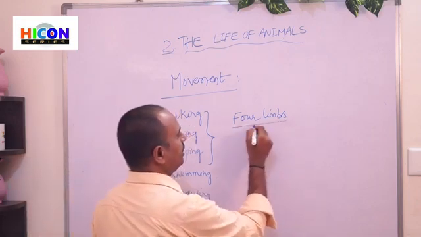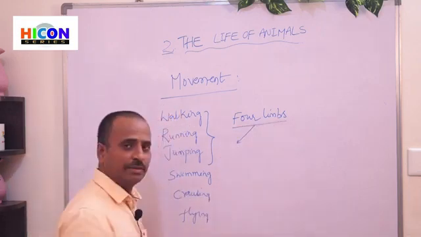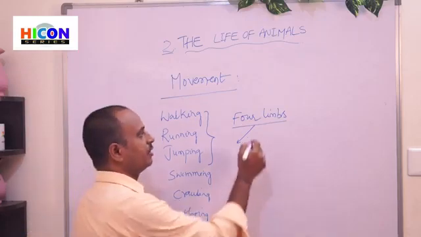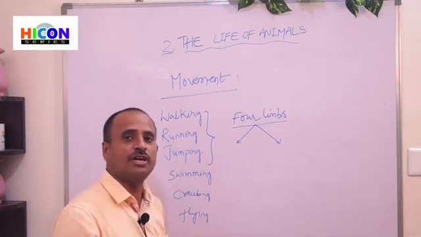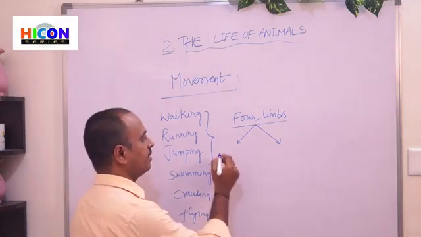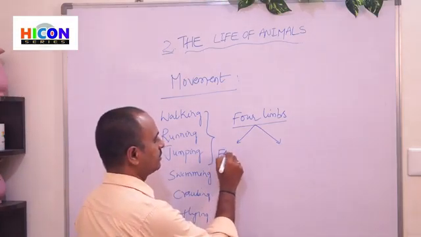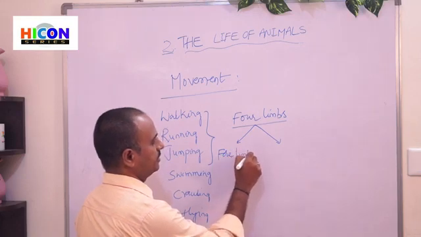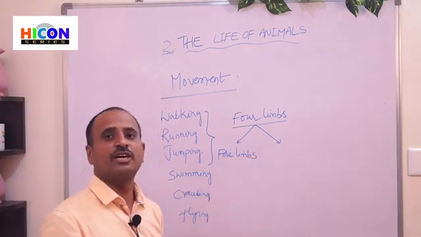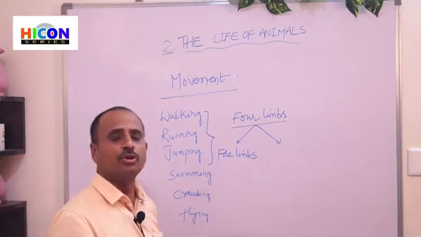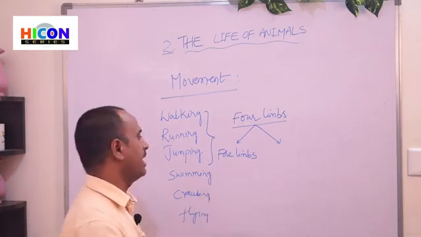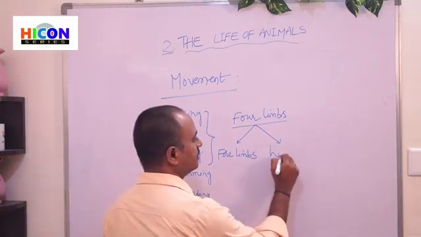So there are 2 limbs at their front and 2 limbs at their back. So the 2 limbs which are present at their front side are called forelimbs, and the 2 limbs which are present at their back are called hind limbs.